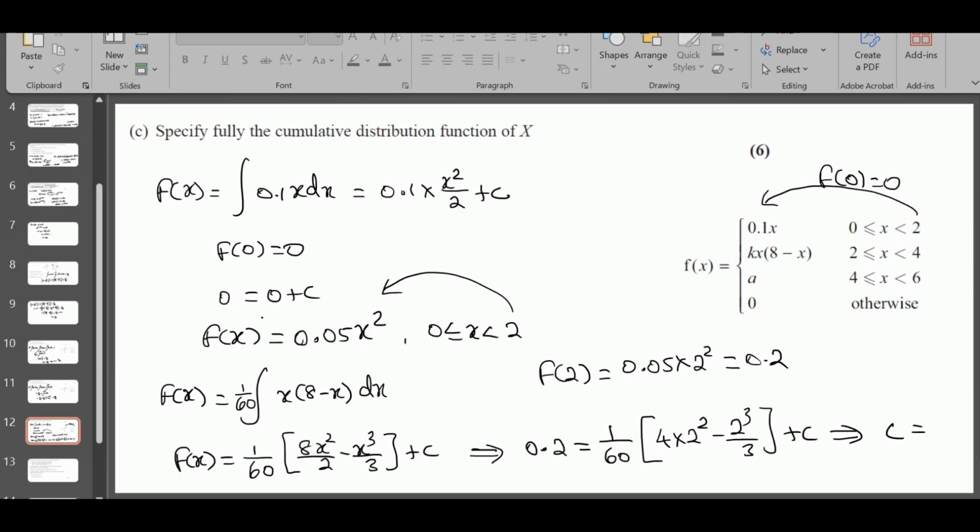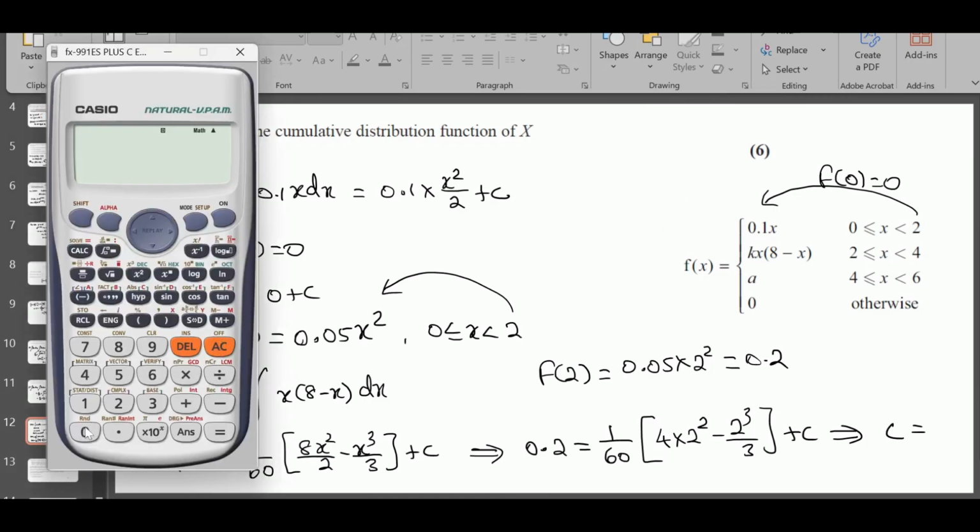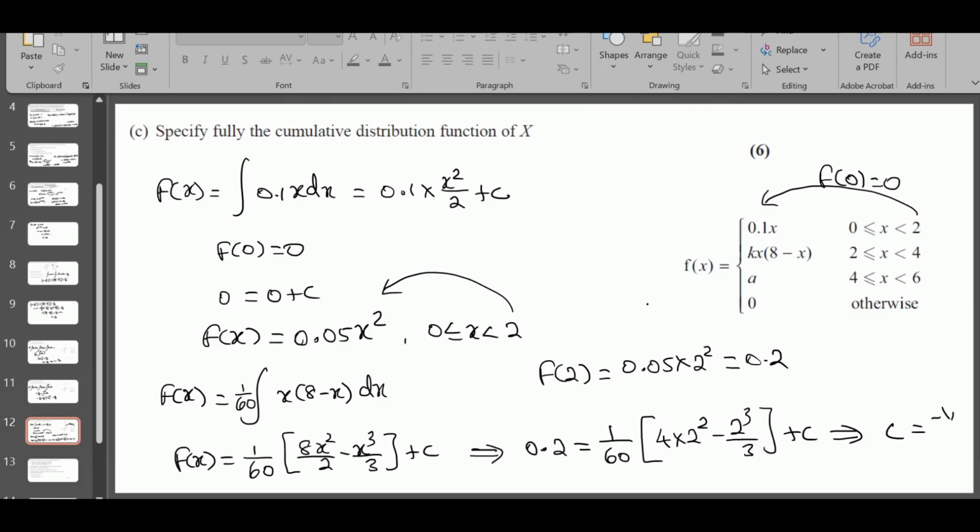Or if you want, you can integrate f of x from 0 to 2, the first function, and then just put 2 to x, the second function dx. You will get F of x also. So here the c is going to be 0.2 minus 1 over 60 times 4 4s are 16 minus 8 over 3, minus 1 over 45. So c is minus 1 over 45.